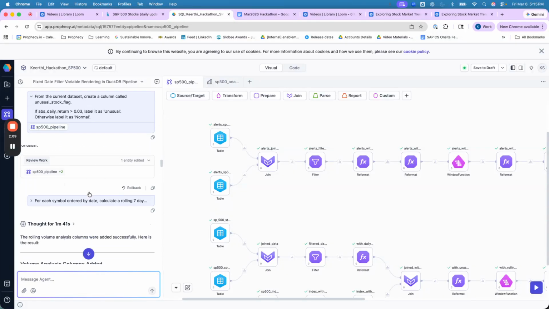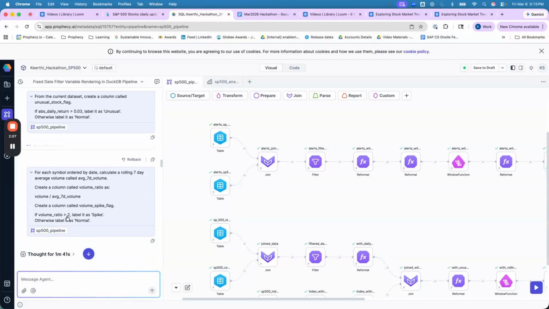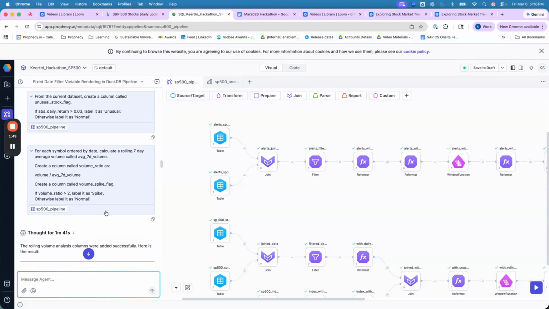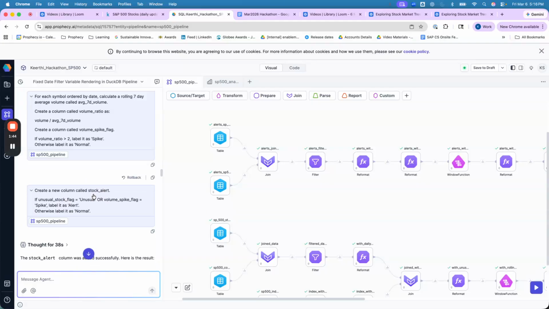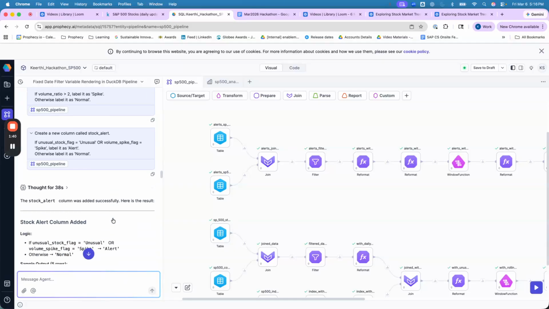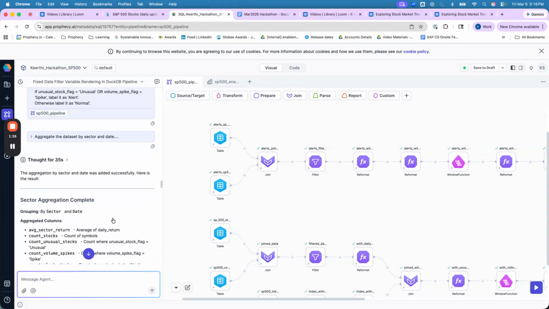I also wanted to work on the spikes. From an industry business standpoint, if the volume of stocks executed on a specific day is twice the average, then it will be called a spike. So I took a rolling average of 7-day volume and asked the AI to generate a label for that. As it generated all of this, I marked it as a stock alert, which marks the unusual spikes and gives me all the data.